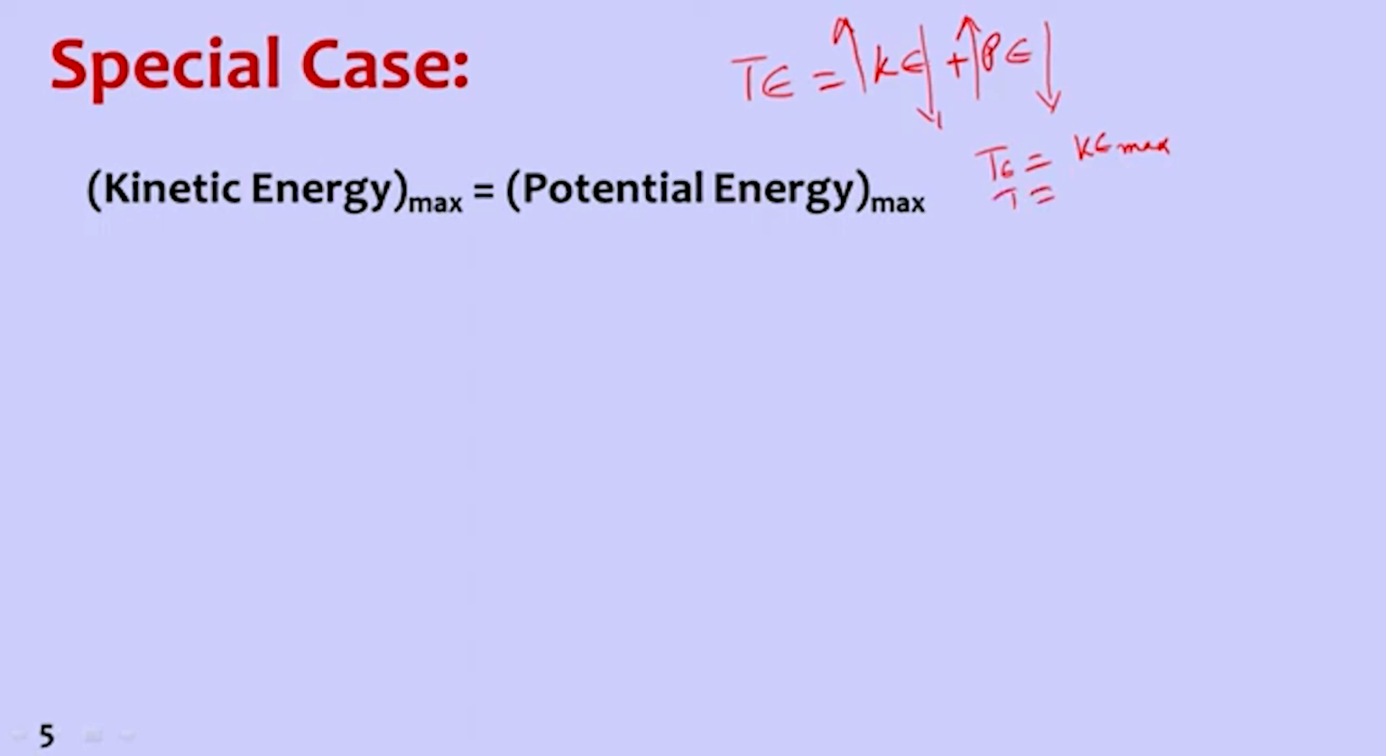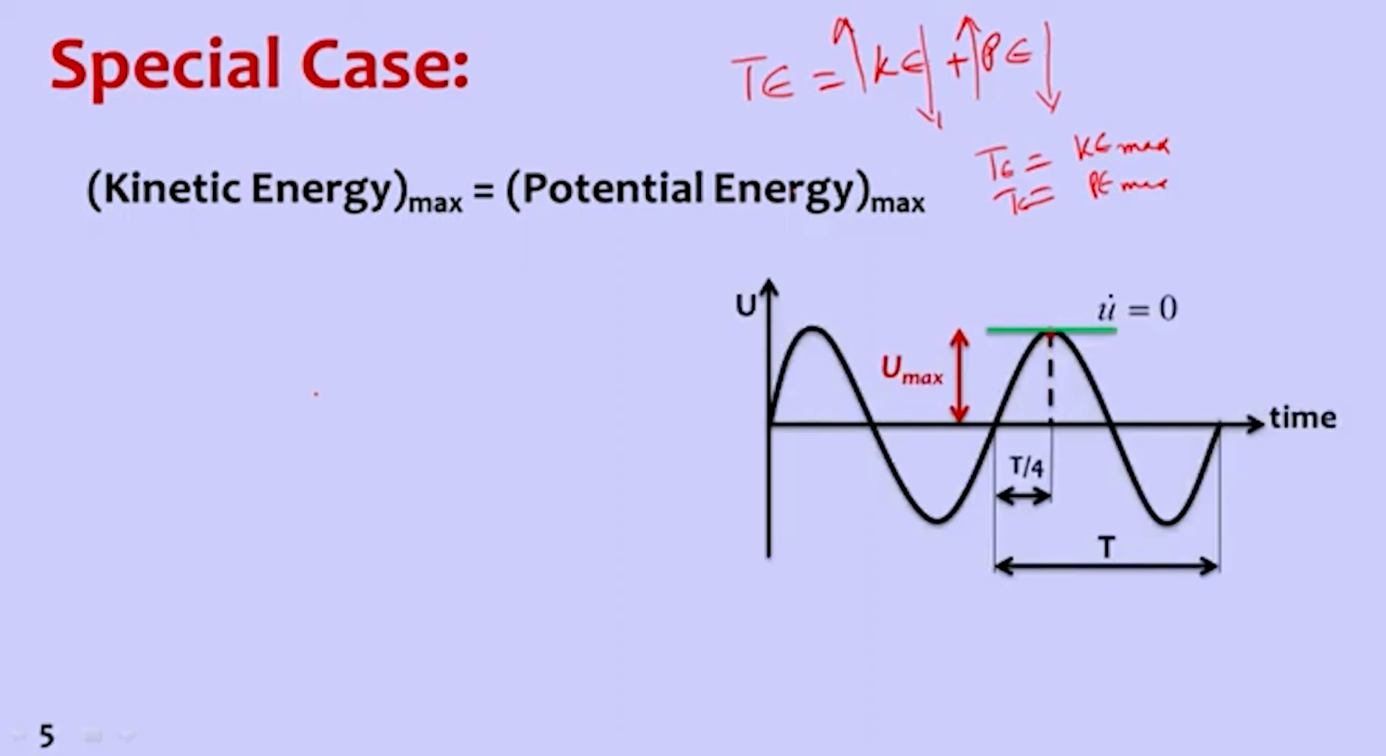Like that, total energy is also equal to potential energy max. So that is the relationship here. Kinetic energy maximum is equal to potential energy maximum. Both maximums are equal. If you look at this graph, this is zero displacement time but high velocity time. This is maximum displacement time but zero velocity time. So these are reverse of each other. When displacement is maximum, velocity is 0. When velocity is maximum, displacement is 0.